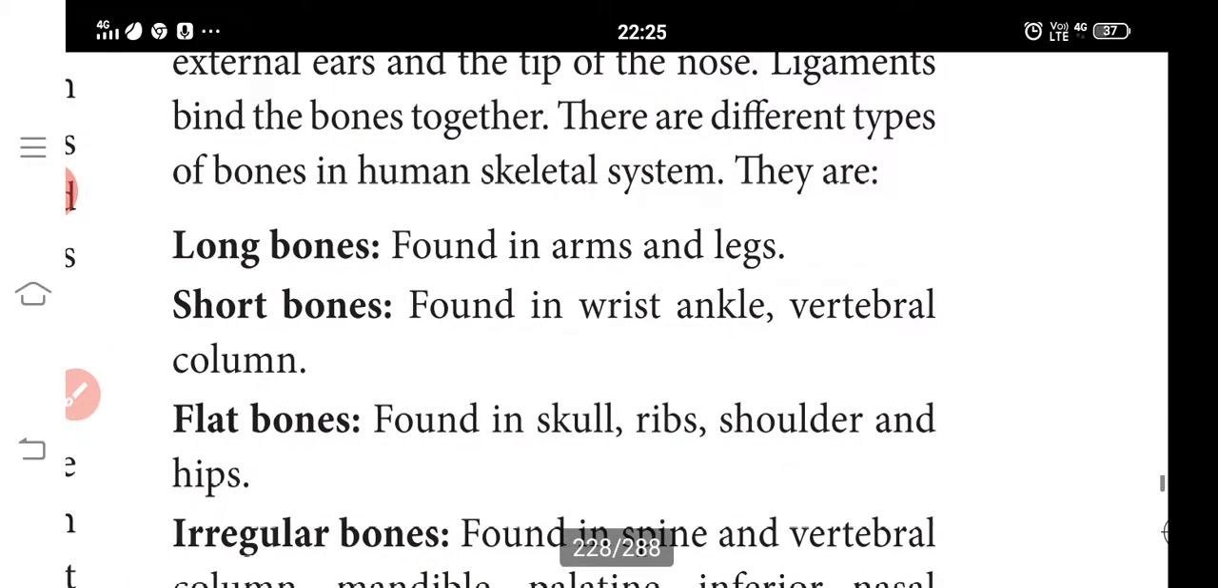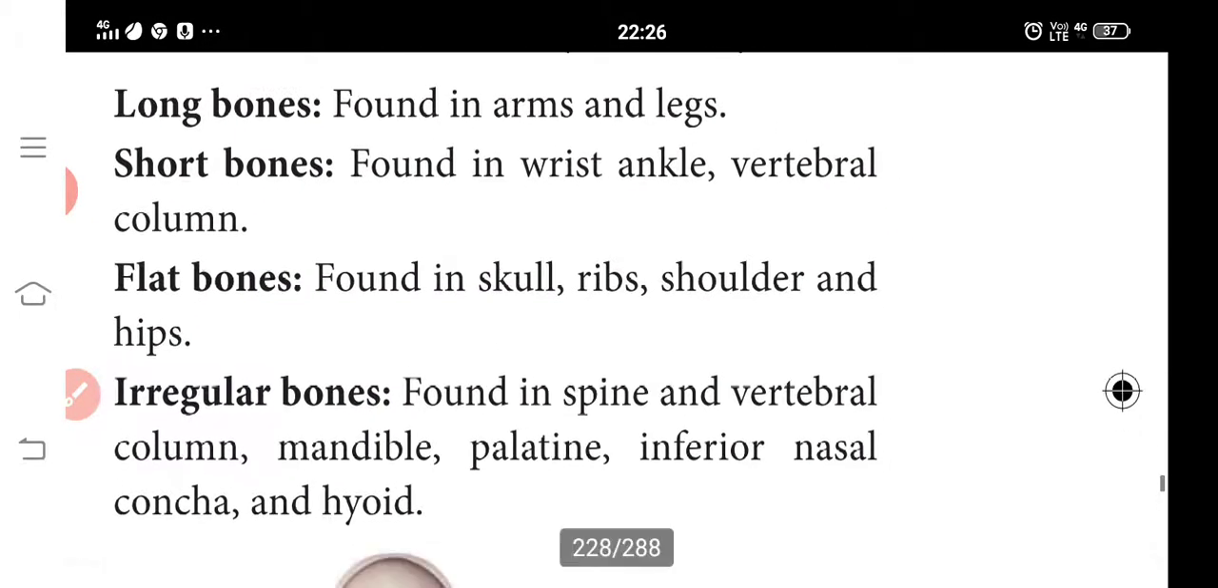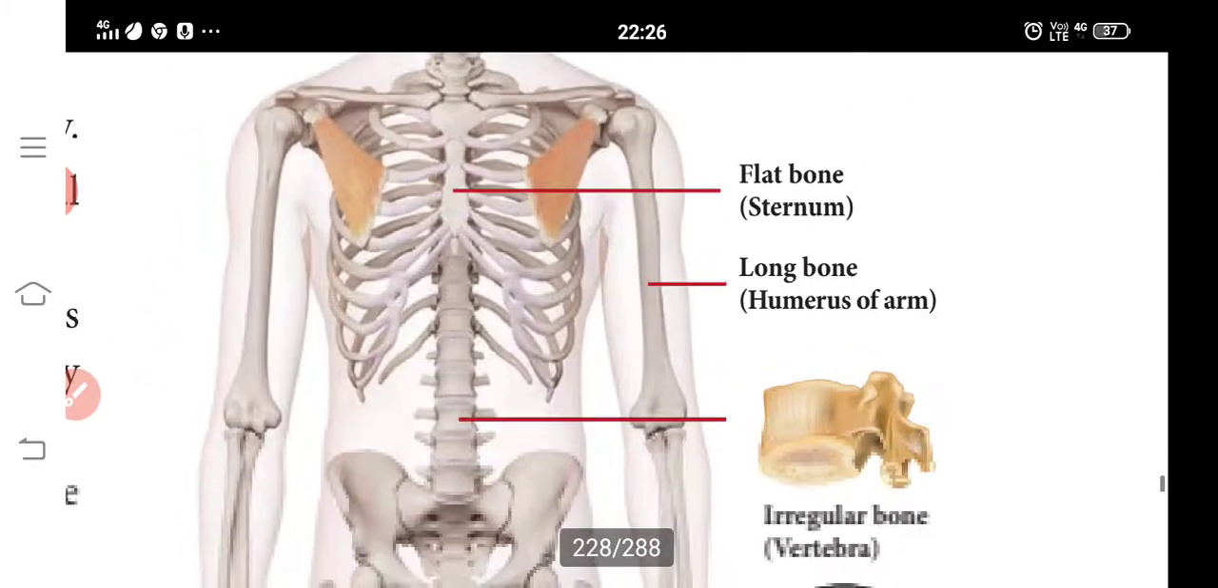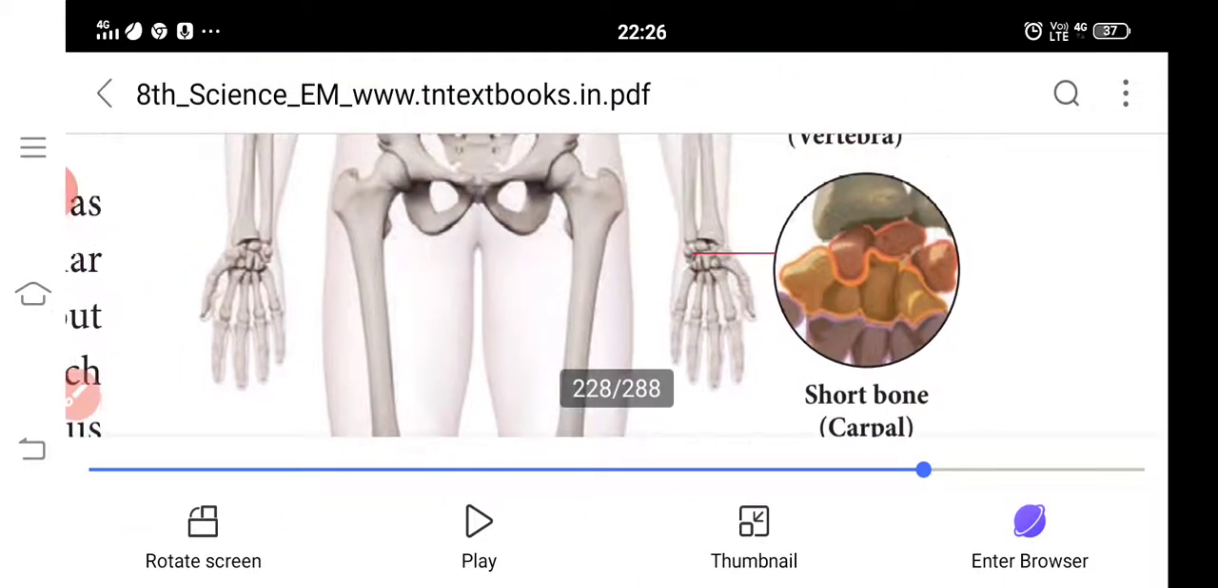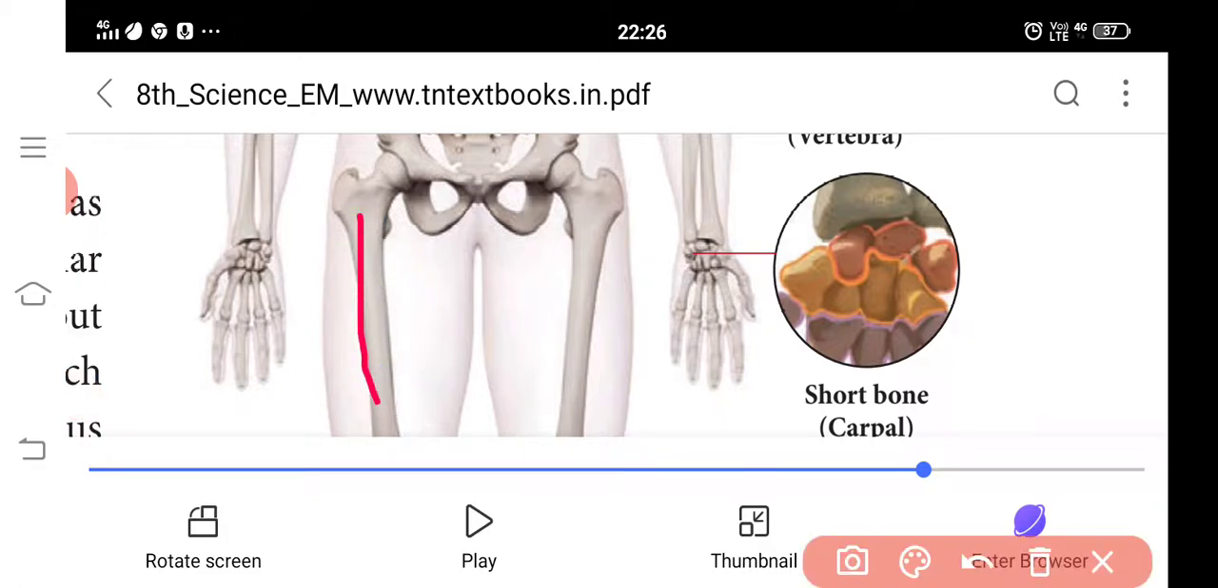There are different types of bones. First one is long bones. Long bones are found in the arms and legs. Short bones are found in the wrist and ankles. Short bones are found in the wrist and ankles joints.